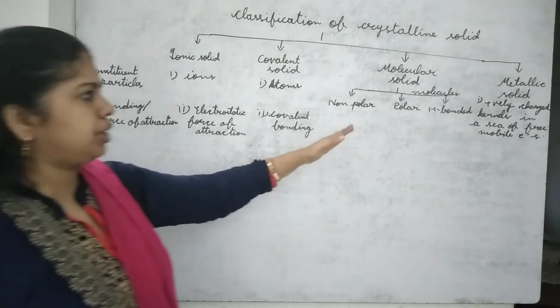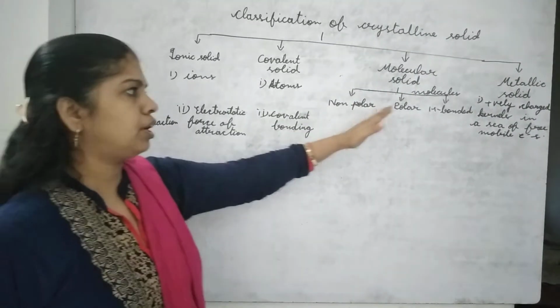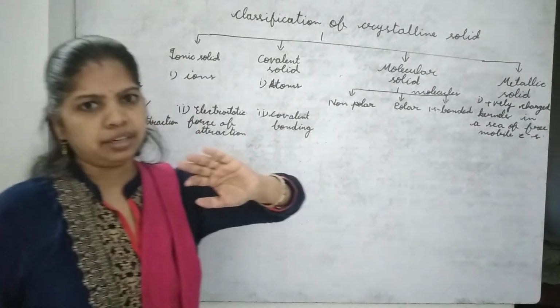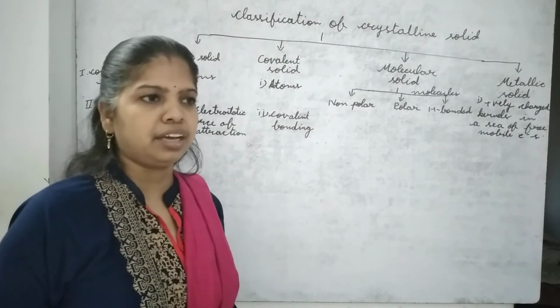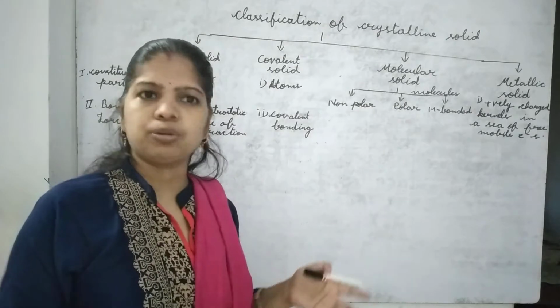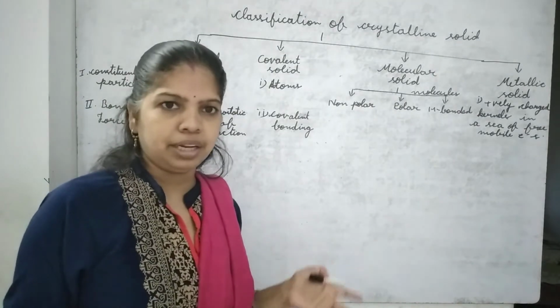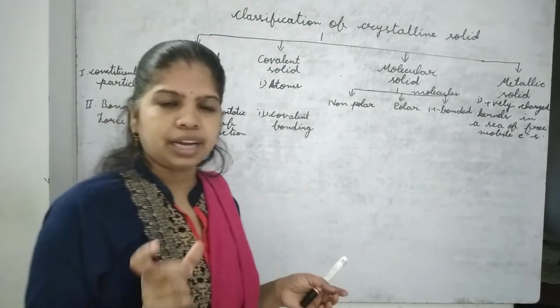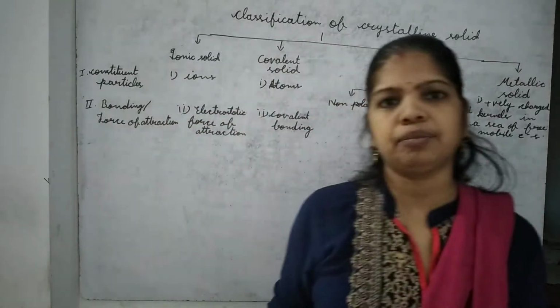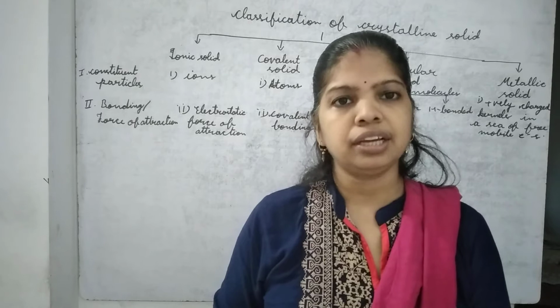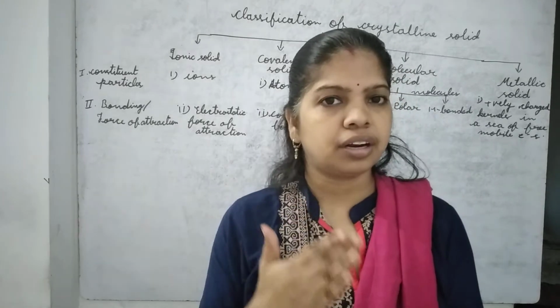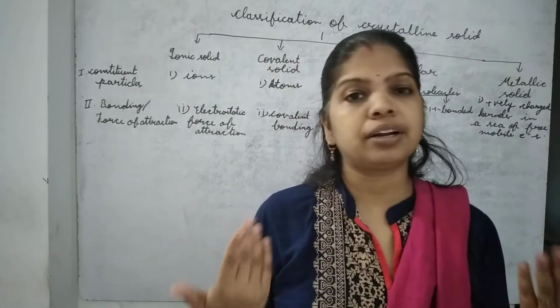Molecular solid, molecules are there: non-polar, polar and hydrogen bonded. Now in case of non-polar, suppose we are taking many molecules of N2 or many molecules of O2. So what type of bonding occurs between them? There is assumed force of attraction, which we are saying dispersion or London force or van der Waals force of interaction.